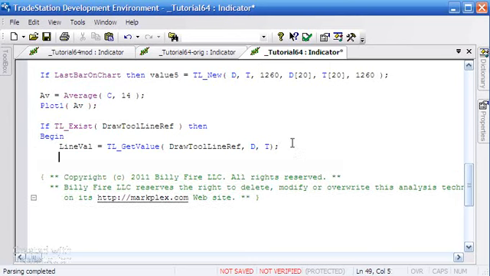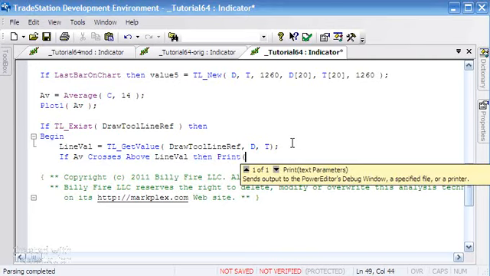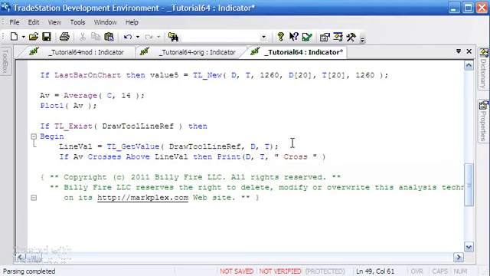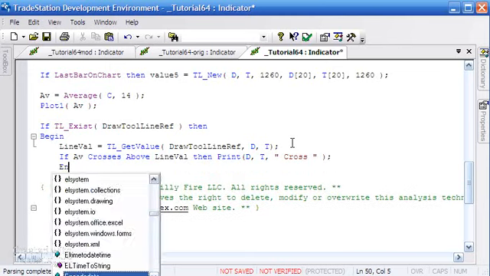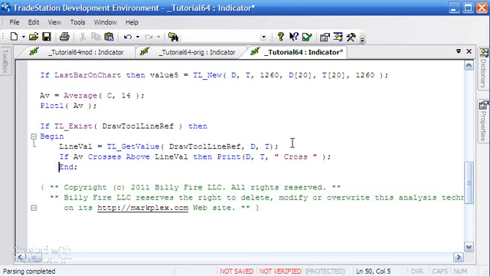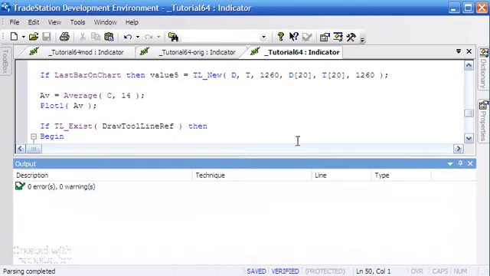And then what we're going to do, we're going to say if AV crosses above line val, then what we're going to do here in this particular case, we're just going to print date, time, and we're going to just say cross. Now, it's probably not super useful, but you could use this same sort of thinking, for example, in a strategy to instigate a trade if there'd been a cross or something like that. So let's just go begin and finish our end statement, and I think that's good. Let's just press F3. Okay, no errors.